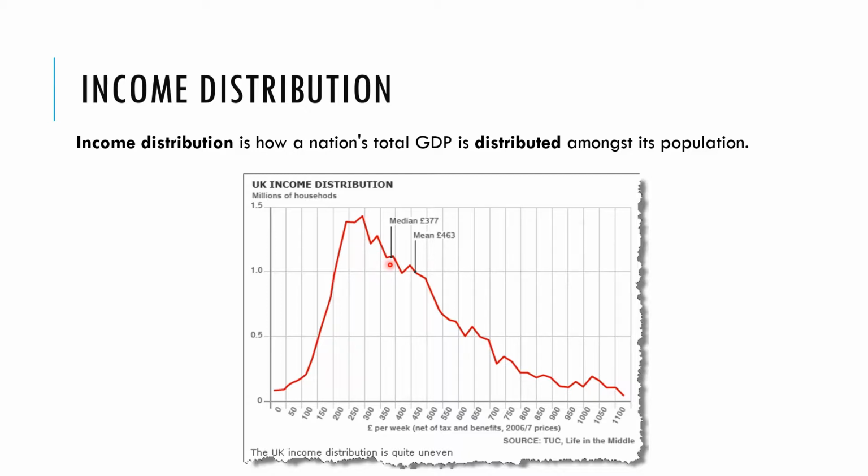The median, which means we have 50% of the population to the left and 50% of the population to the right, is around here. And the mean is the average, so 463 pounds a week. And we can see that because there are a few people, not many of them, but quite a few, who earn quite a lot per week, the mean is higher than the median and the mode here.